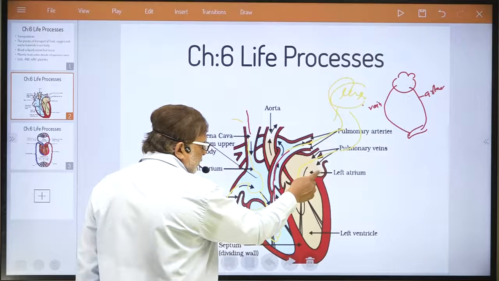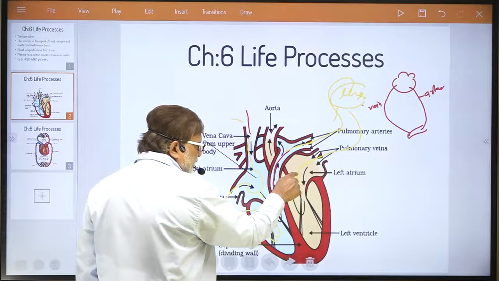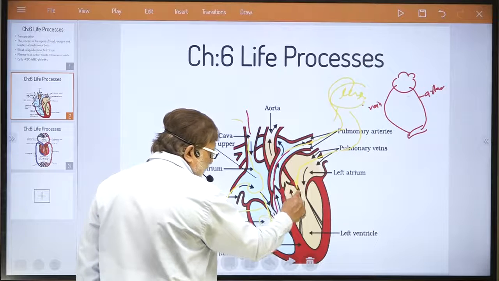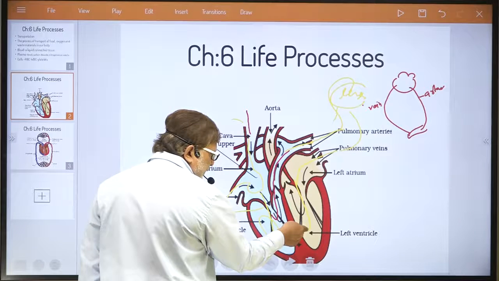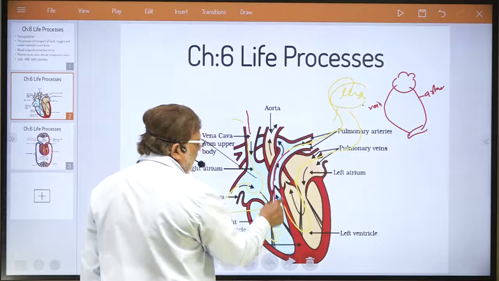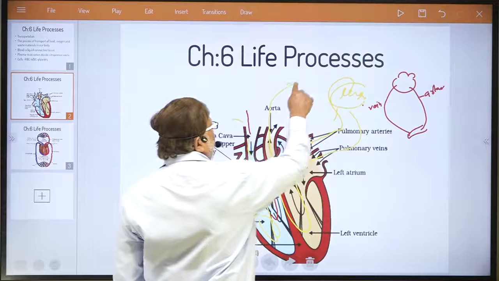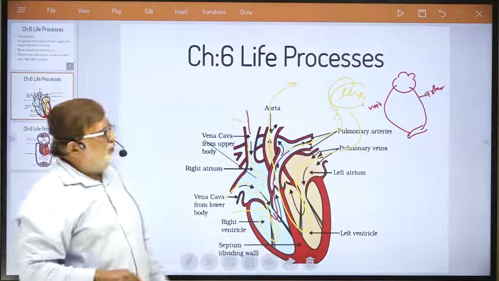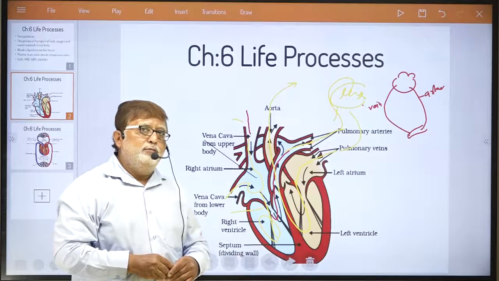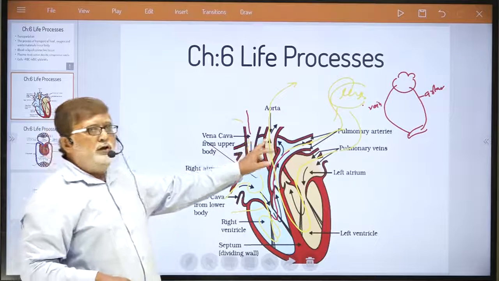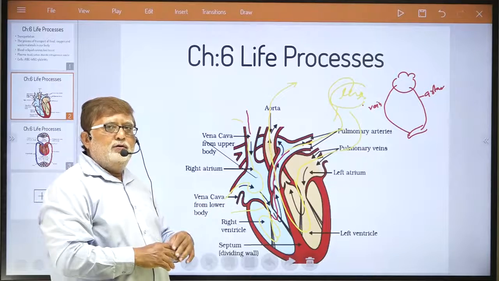Please understand the flow. From the left atrium it goes to the left ventricle. From the left ventricle it goes to the aorta, and from the aorta it is transported to all parts of our body. It is the main artery coming out of the heart.